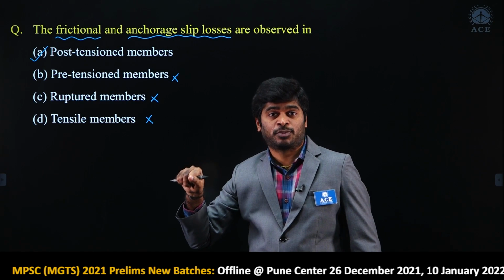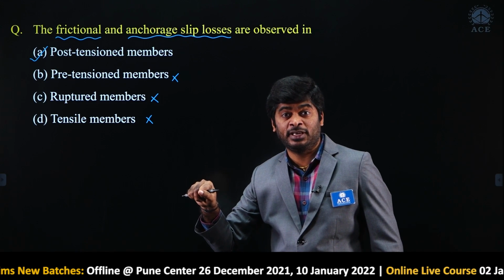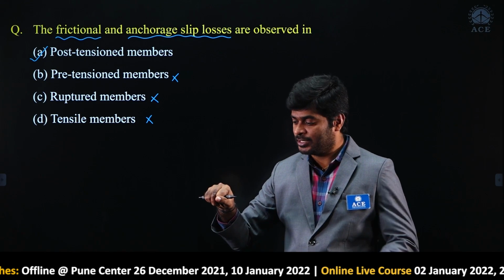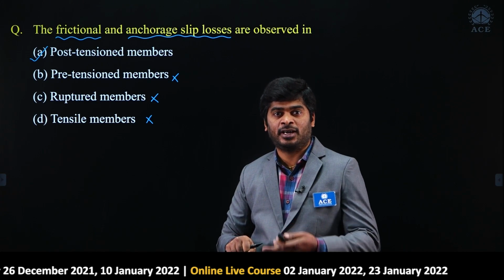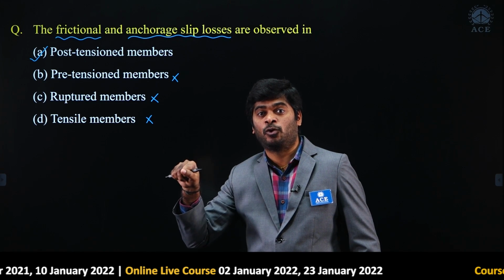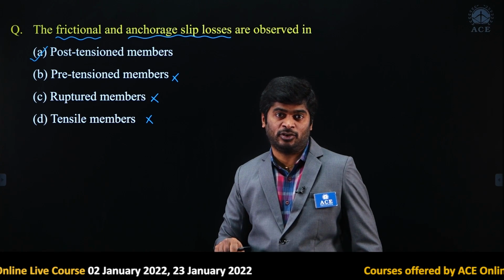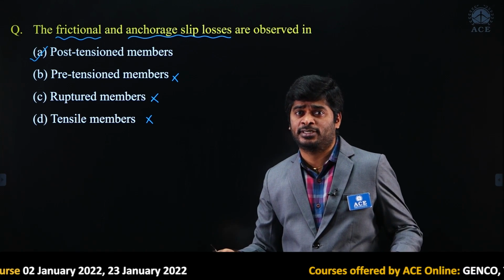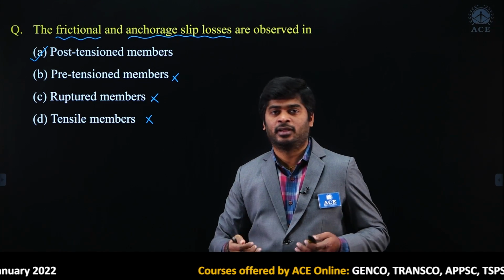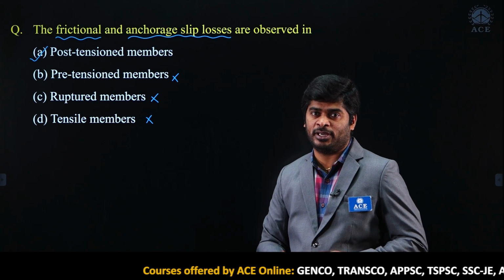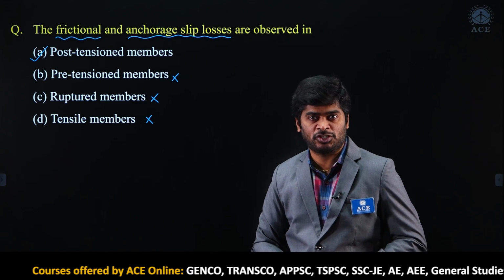Since the tendon is provided inside the concrete, there is a good bond between concrete and tendon, hence no need of end anchorages to hold the tendon. Once the concrete hardens, the concrete itself holds the tendon and retains the stress present in the tendon. So, no need of providing any anchorages. If you are not going to provide any anchorages at the end to hold the tendon, then how can you expect the loss due to anchorage slip? That is why anchorage loss will not come under the pre-tensioning method.